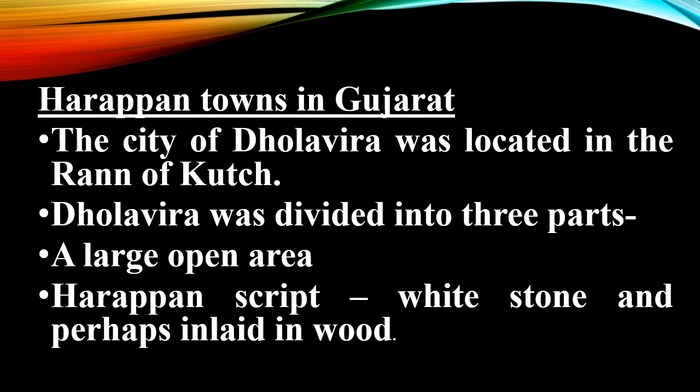Dhalavira was divided into three parts, and each part was surrounded with massive stone walls with entrances through gateways. There was also a large open area in the settlement where public ceremonies were held. Harappan script. We have to learn something about that also. The letters of the Harappan script were carved out of white stone and perhaps inlaid in wood.